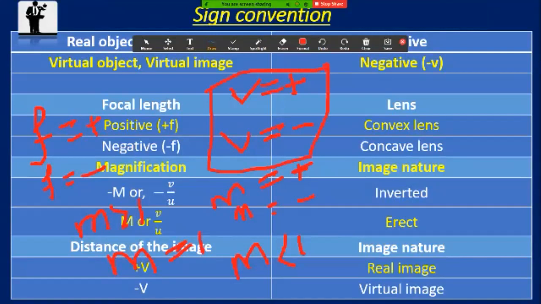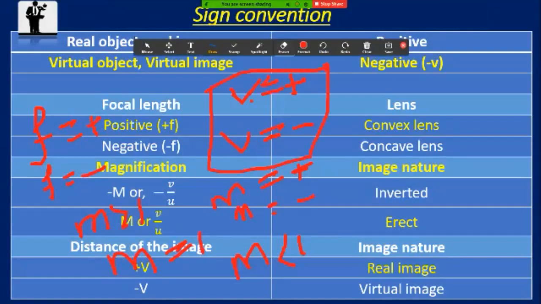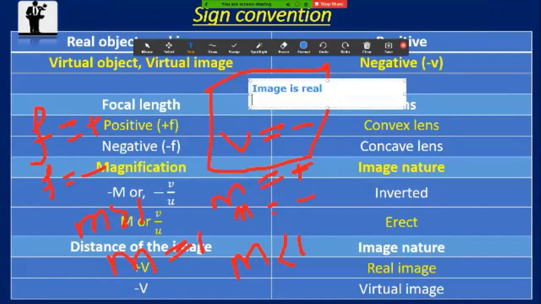V positive means the image is real. And it is not only that, this image must also be formed in front of the lens.